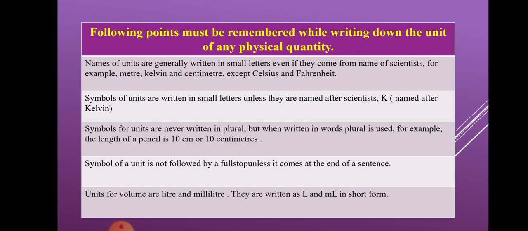For example, if I write the length of a pencil is 12 cm, then you can put a full stop after it. But if you write the length of a pencil is 12 cm and the length of the rubber is 5 cm, here I will put a full stop after 5 cm, but I won't put one after 12 cm. Have you all got this?